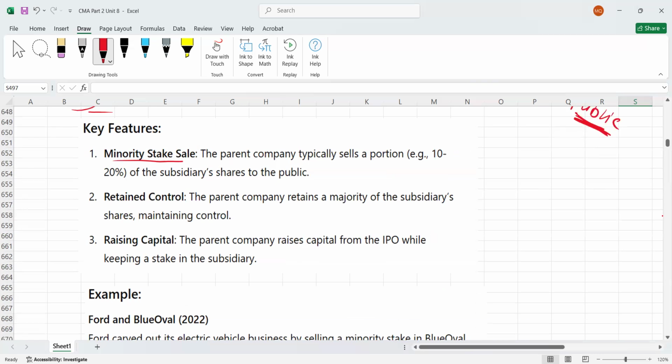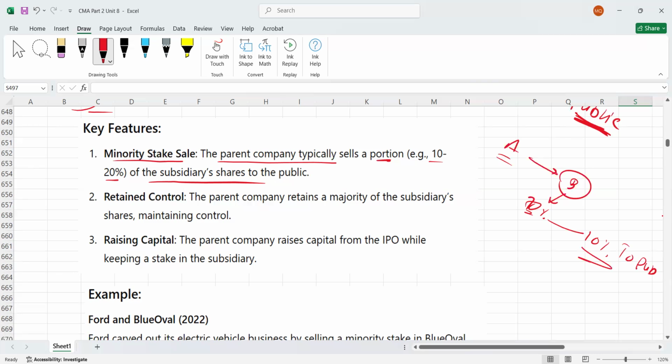Minority stake sales. You are selling only minorities. The parent company typically sells a portion, for example 10%, 20% of the subsidiary shares. For example, if company A has control over B, let's assume they got 70%. A got 70% of B. So maybe out of the 70%, they can sell 10% to the public. So they are selling a minority. Even if you sell 10% to the public, you still have 60%, right? So A still has control.